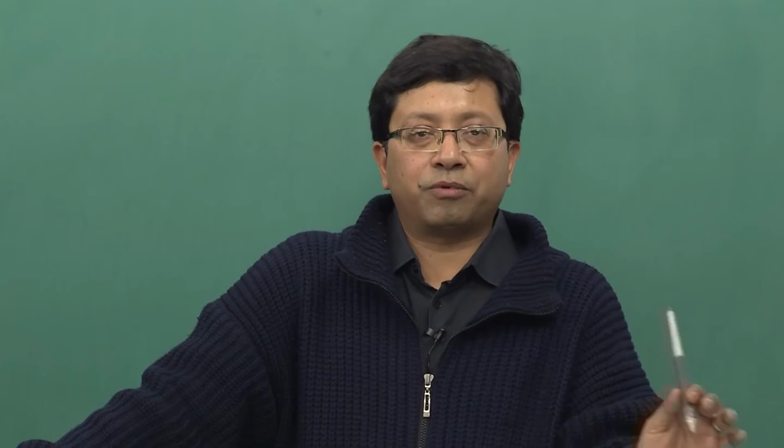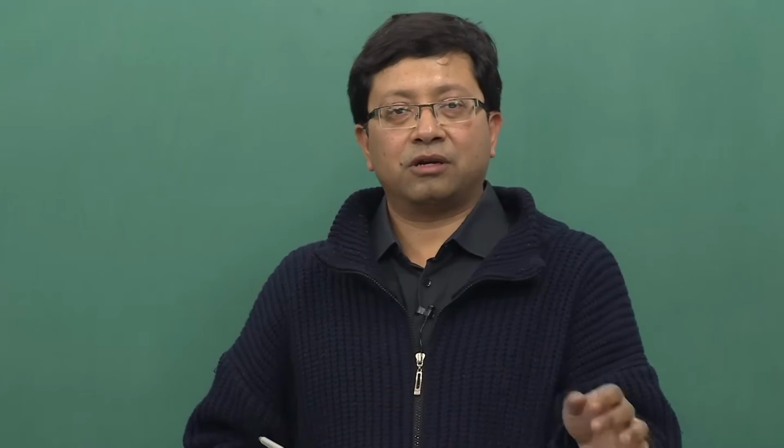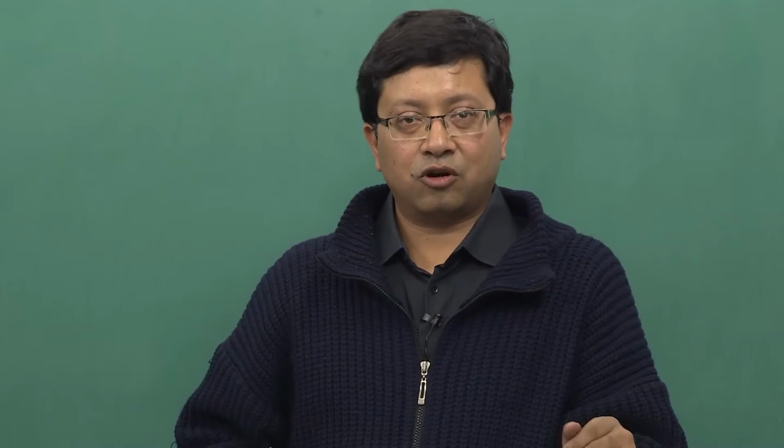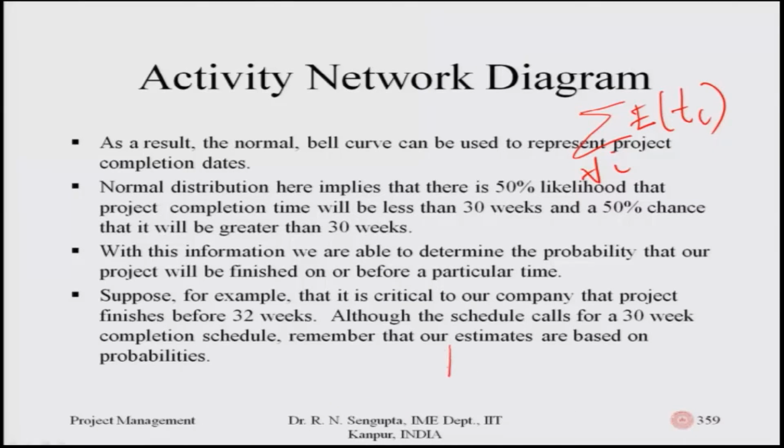I need to use the probability concept using the normal distribution or the normal deviate. So, I need to find out the probability. This x is the random variable which denotes the time. If I want to find the probability that x would be less than some d,